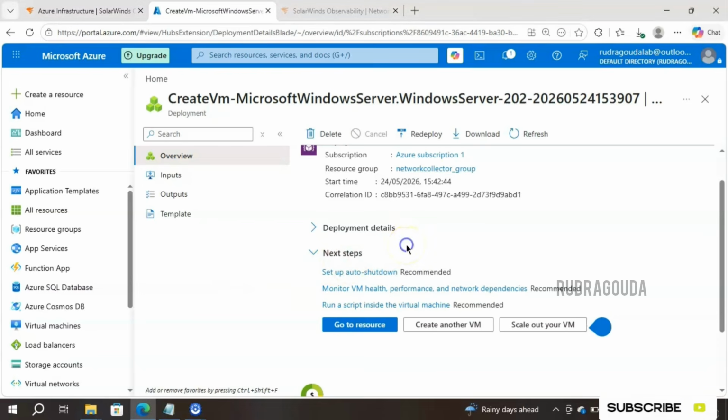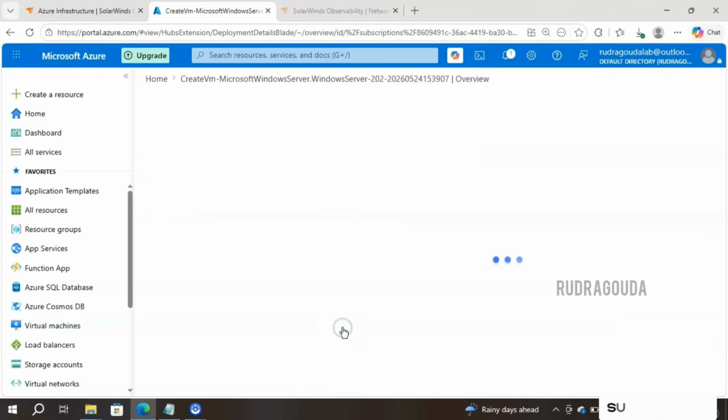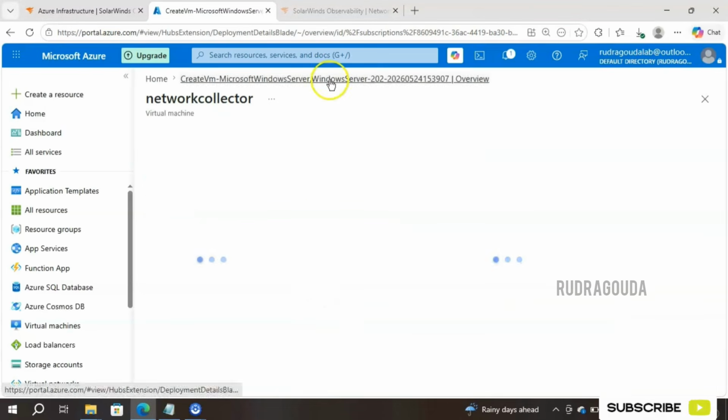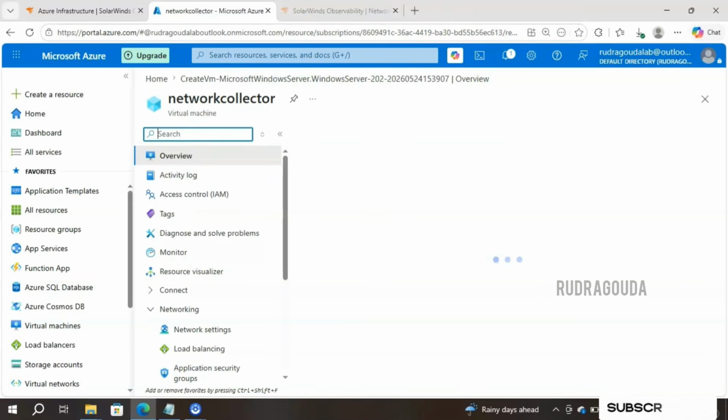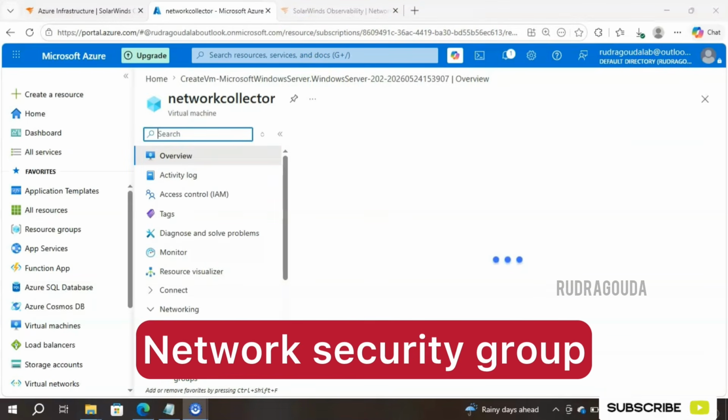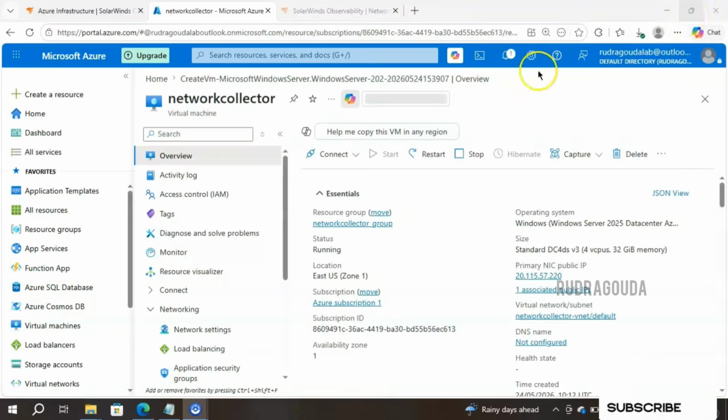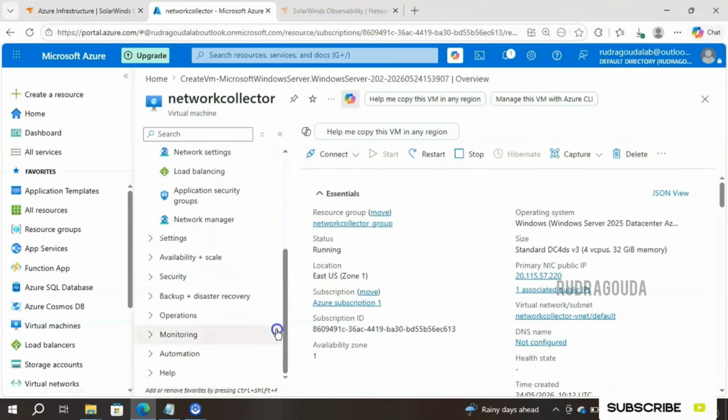Right, now our VM is ready. I can simply click on go to resource. Meanwhile, as I said, we need to modify something in the network so that I can enable the inbound and outbound security ports. How to do that? For that, you need to go into the network security. So let me create a duplicate tab.